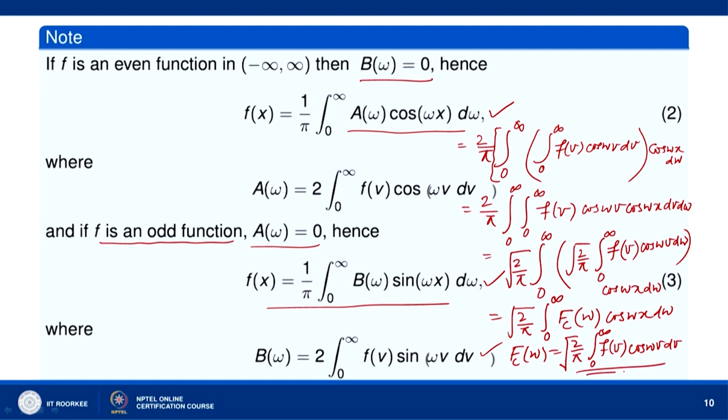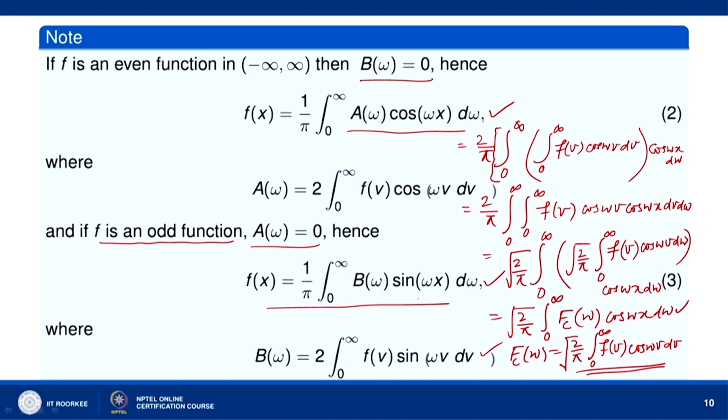This is defined as the Fourier cosine transform of f, and this formula which gives f(x), f(x) equal to root 2 over pi integral 0 to infinity f_c(omega) cos omega x d omega, is called the inversion formula for the Fourier cosine transform.